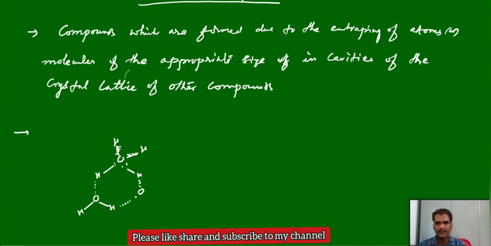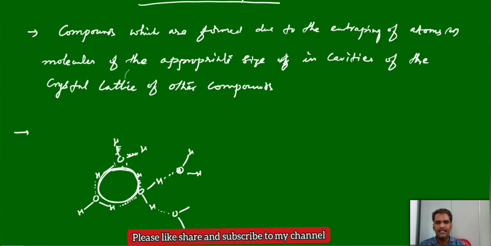Sometimes like this, hexagonal rings. Again, if you extend it, you will get a kind of cavities here. Due to the hydrogen bond, we can observe in the ice molecules some cavities. Due to that, ice can float over the water. Because of the presence of these empty spaces, it has less density, that we know.